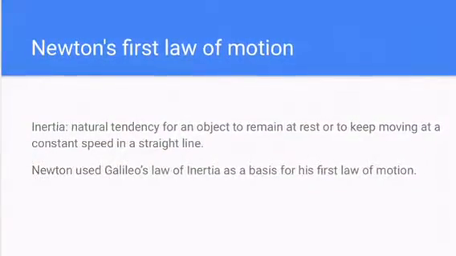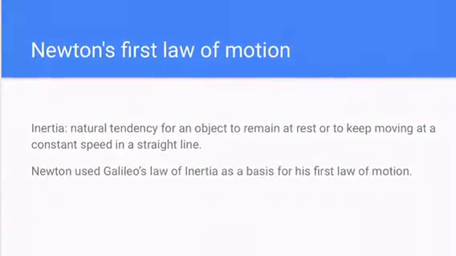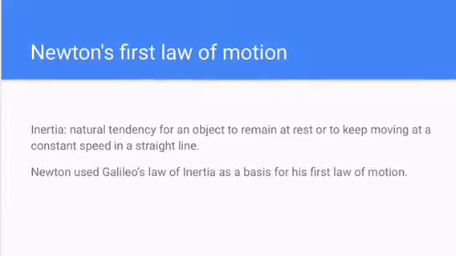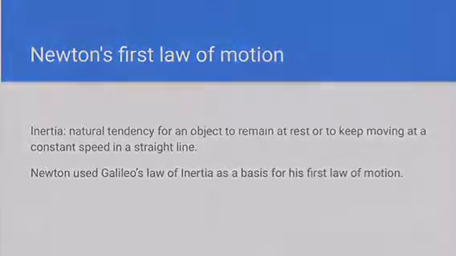Here are some basic concepts. Inertia is a natural tendency for an object to remain at rest or to keep moving at a constant speed in a straight line. Newton used Galileo's law of inertia as a basis for his first law of motion. Constant speed and acceleration.